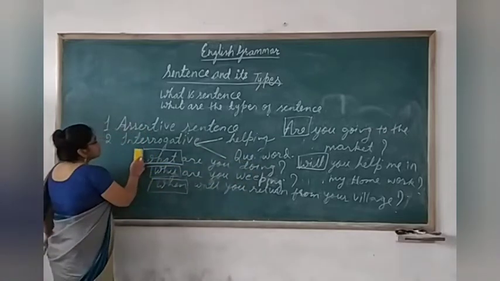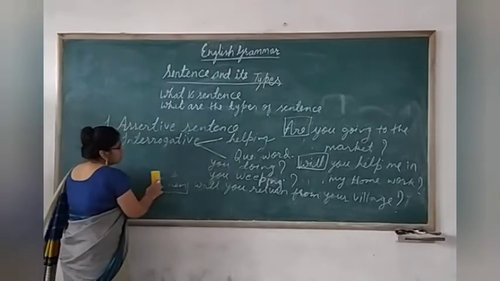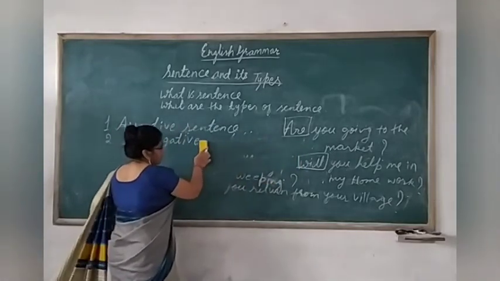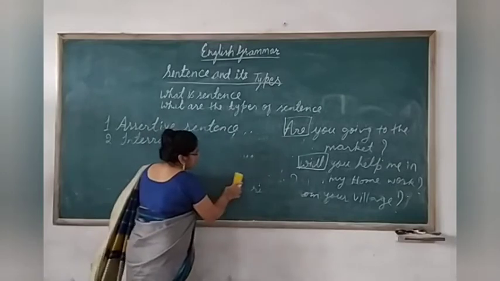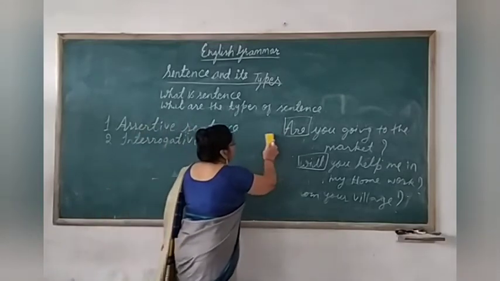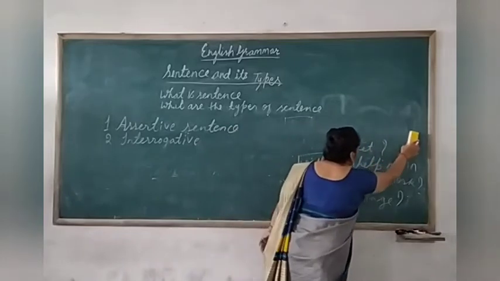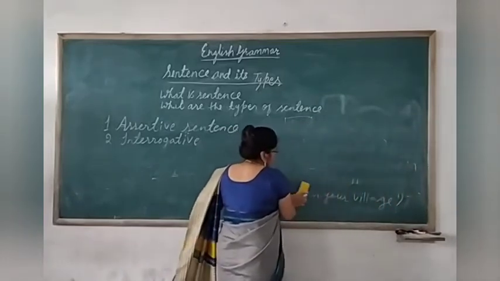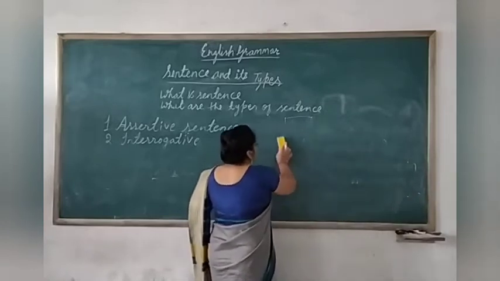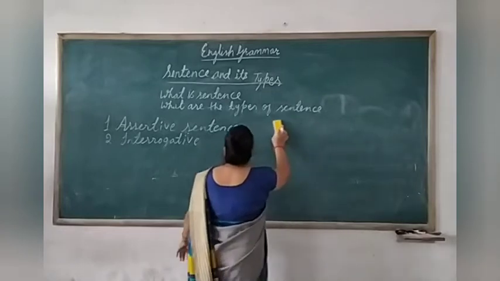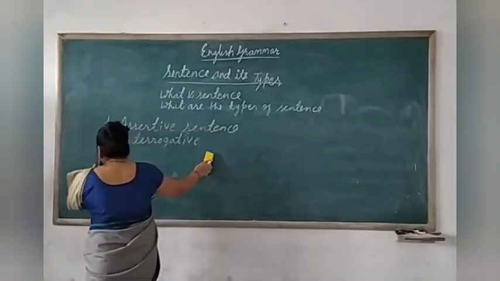Clear? Now let's move to the third type of sentence, that is imperative. That is the imperative sentence. You people always commit mistakes. You don't identify the imperative sentence. So today I'll tell you once again how to identify the imperative sentence.